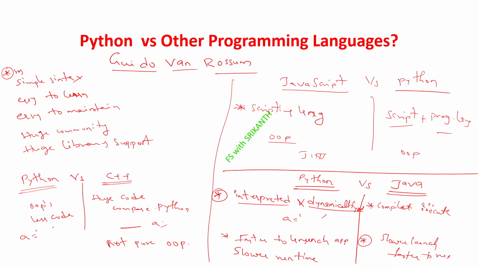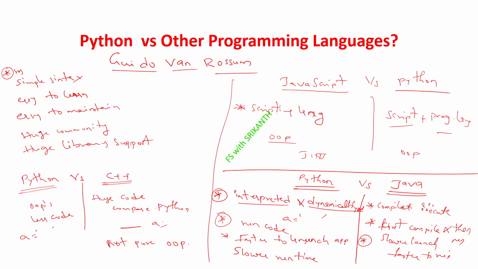One more point: Python code does not need to be compiled before running. Here we just write the code and run the code. But in Java, first compile, then run.